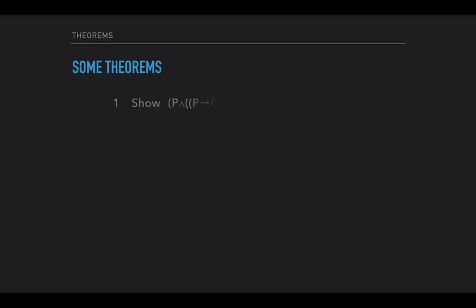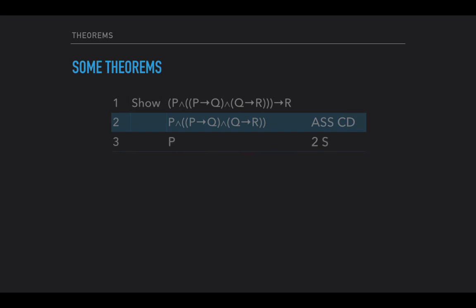Here's one that's a little bit longer. So this is the conditional. The consequent is R. The antecedent is a conjunction of P with if P, then Q, with if Q, then R. Well, so we do the same thing. We'd say assume CD, and we write down that big conjunction. What do you do with a conjunction? Well, you split it up, you separate the pieces, you simplify, so you get P. You simplify the right-hand side, which is a big conjunction, which you would then simplify again.